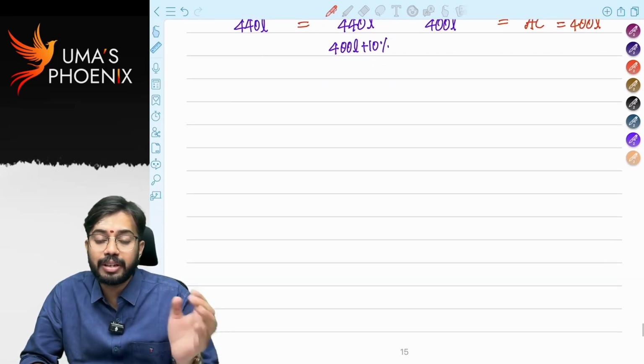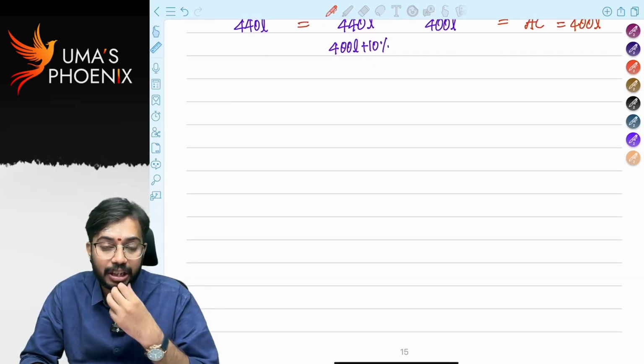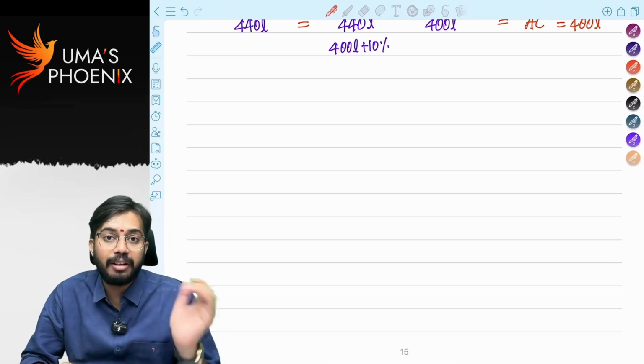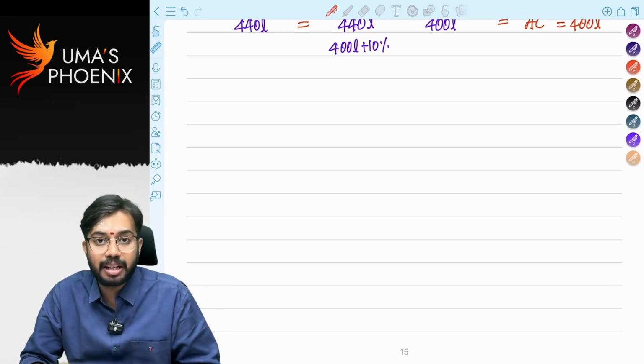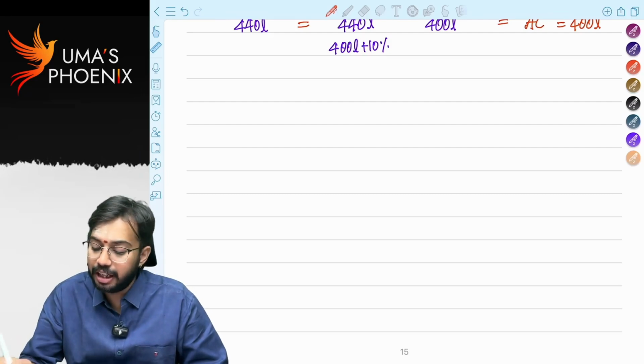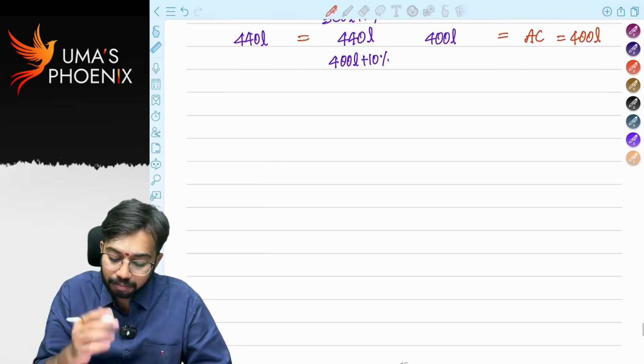If stamp duty value is greater than 110% of actual consideration, stamp duty value is to be taken as the full value of consideration. If stamp duty value is less than or equal to 110% of actual consideration, then actual consideration is to be taken as the full value of consideration. Is it clear?